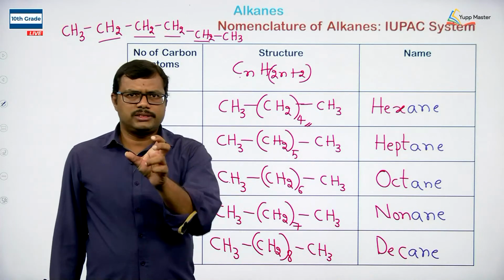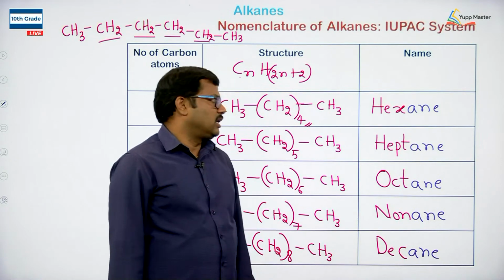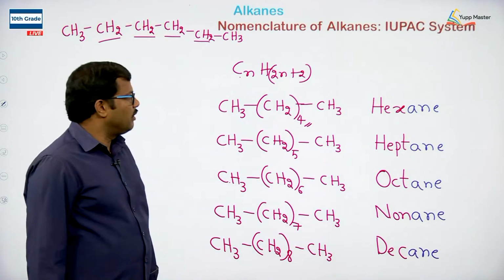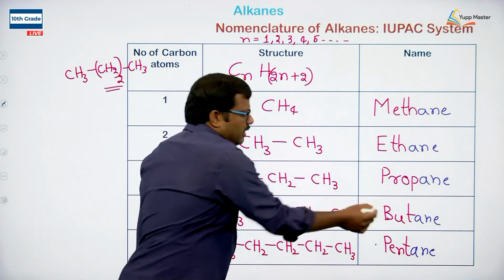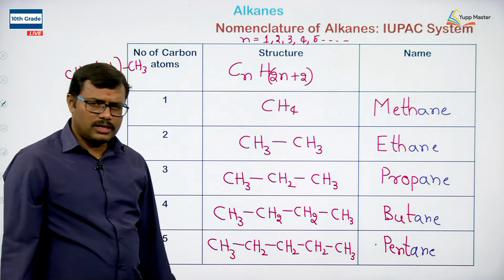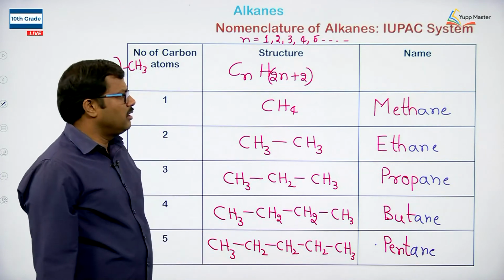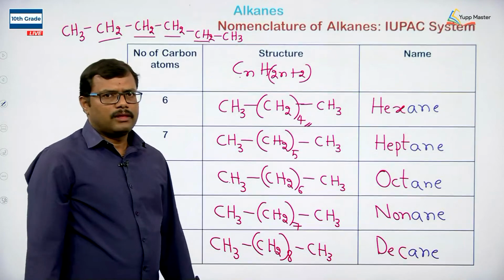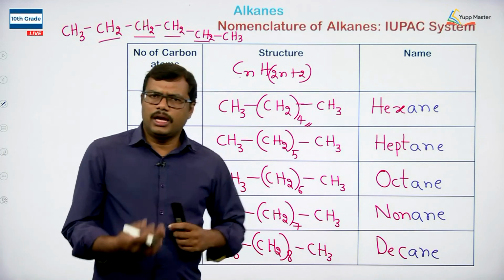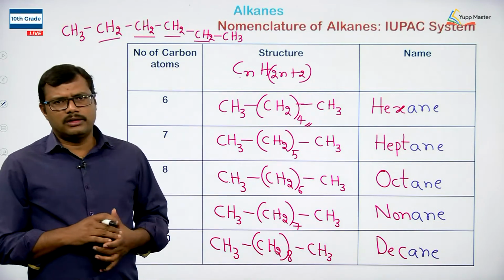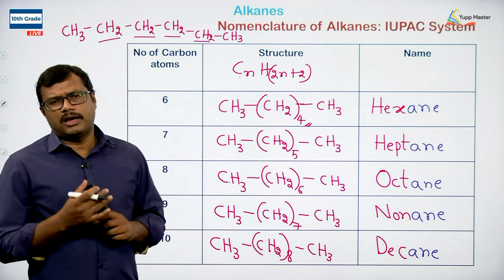So root word plus ane is what you have to write for alkane names according to IUPAC. For the first 4 members, the root word is given based on the common or trivial naming system, and from the 5th carbon onwards the names are given based on Greek numericals: pent for 5 carbons, hex for 6, hept for 7, oct for 8, non for 9, dec for 10 carbon atoms.